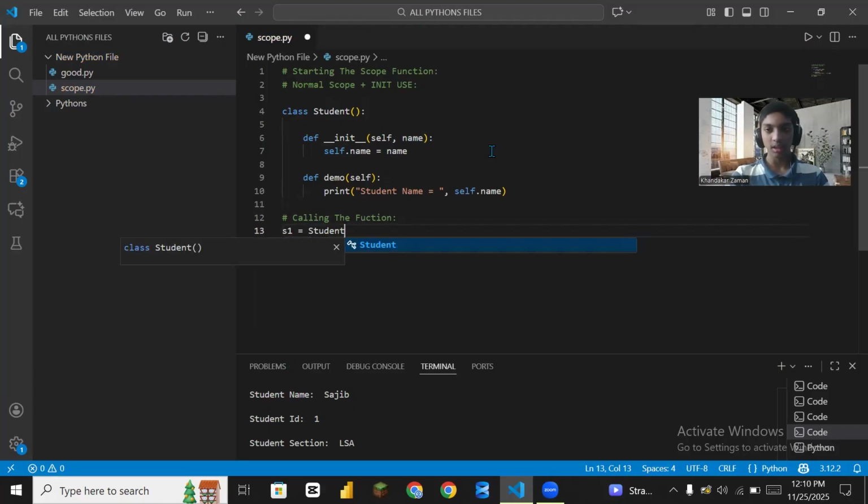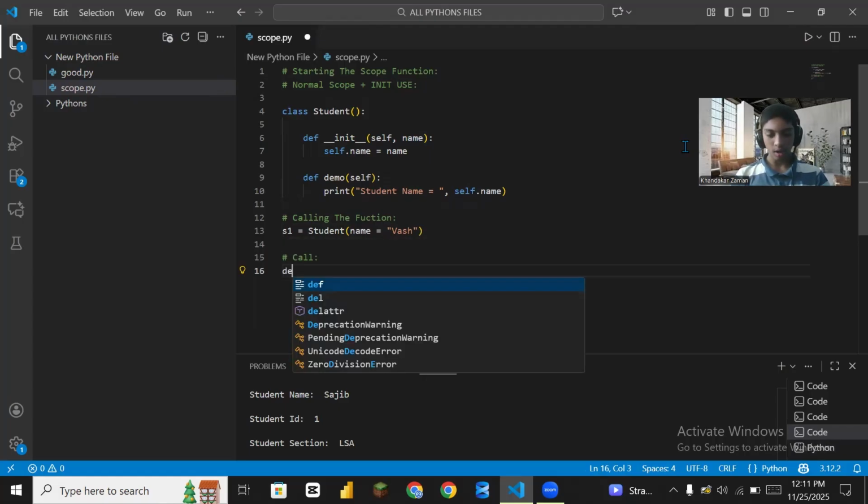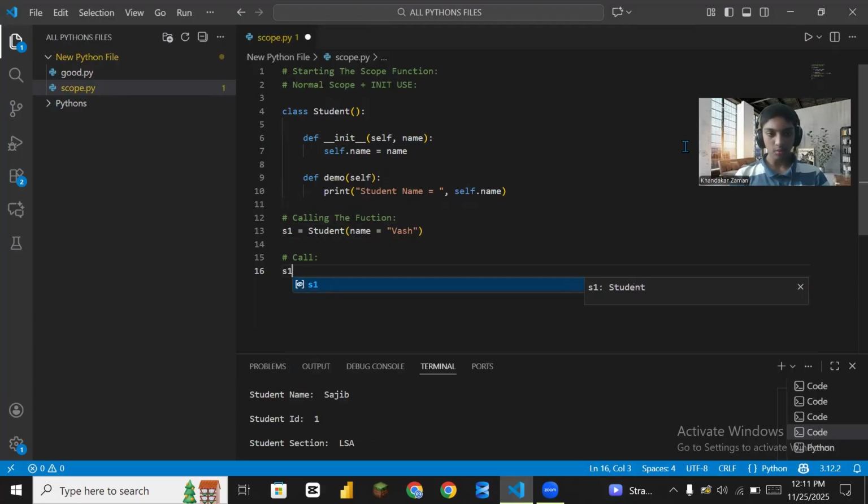We use that in the class. Now we use self.name. So how to use that? name is equal to, easy peasy, Vash. Now call. Now we call that value s1, which works in that function.